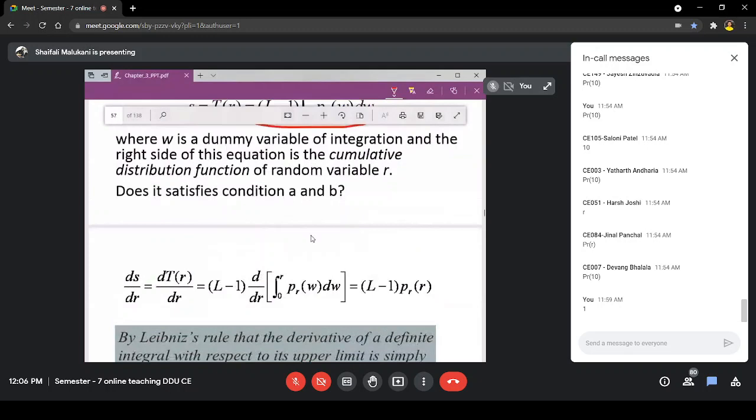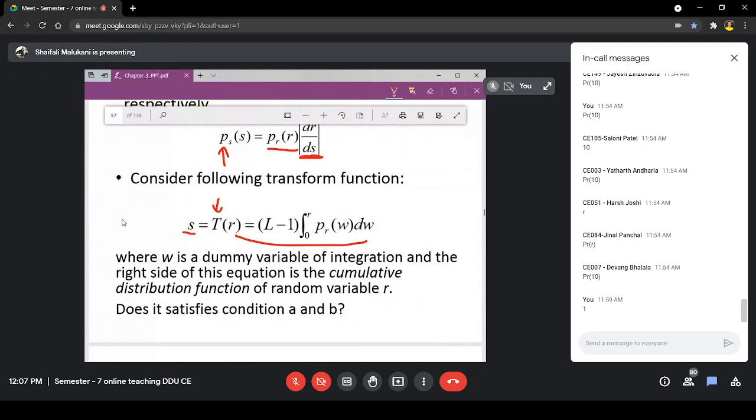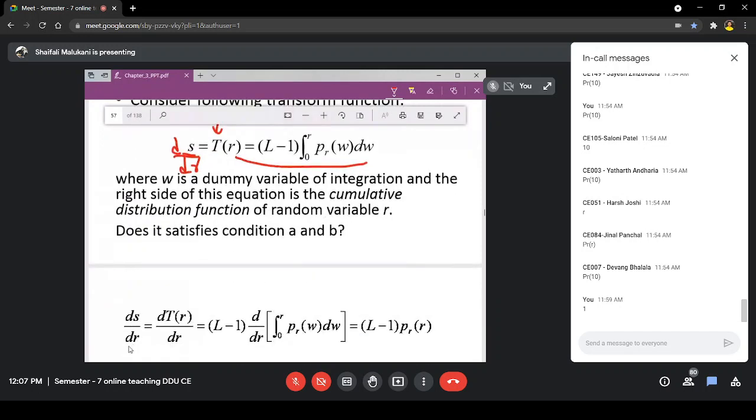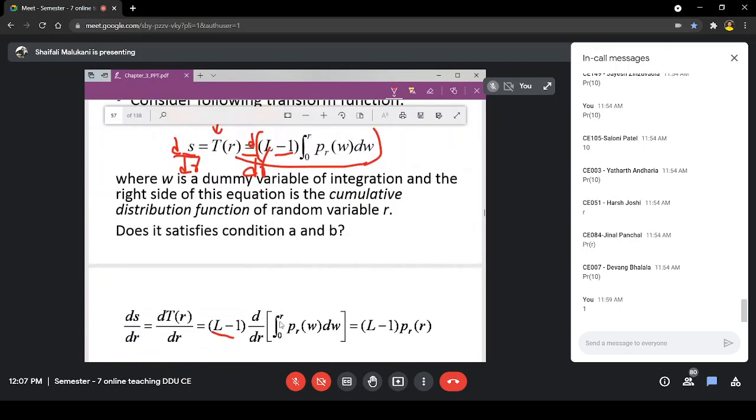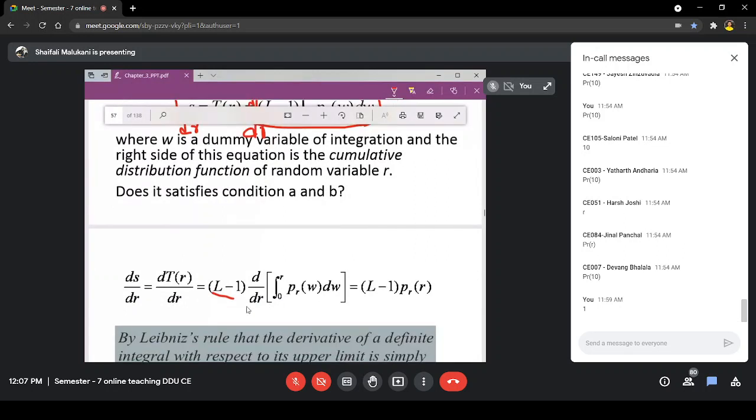Let us quickly do that here itself. Let us take this ds by dr here itself. So what will that be? That will be ds by dr, that means d T(r) by dr, right? That is nothing but d by dr of this itself. But L minus 1 is a constant, so it will come out, and this will become d by dr of the integral from 0 to r, and this is where it stops, right?